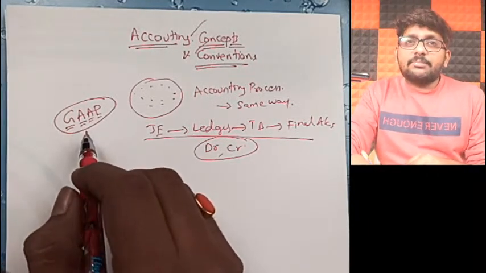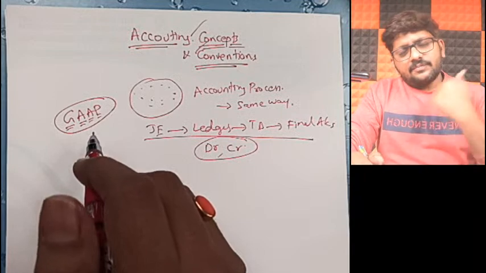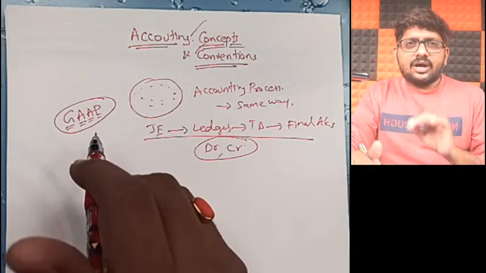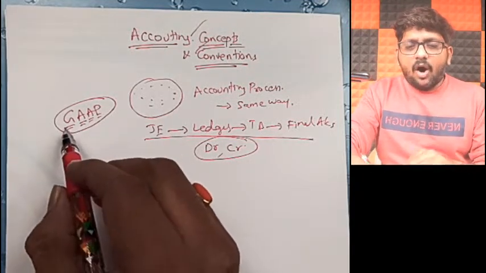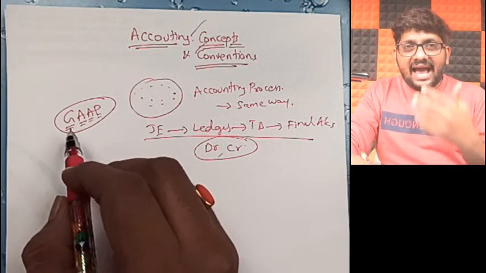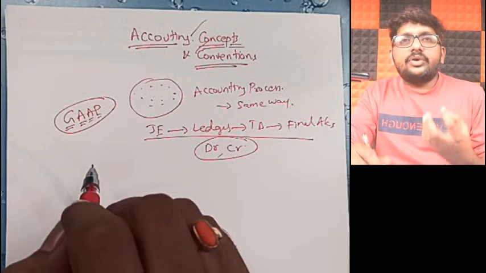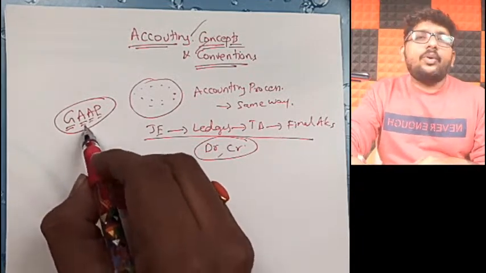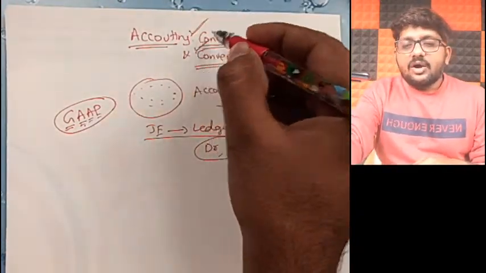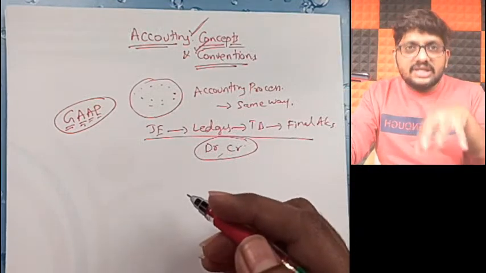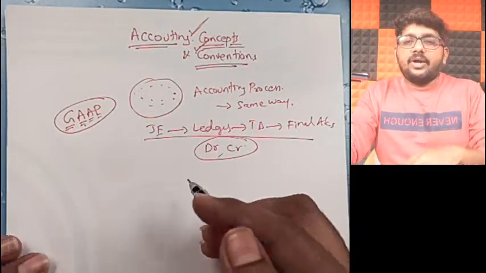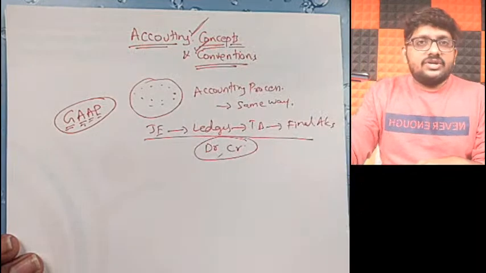Who is generally accepting? Everybody on this earth. Whoever is doing accounting professionally, they all agree, they all accept these generally accepted accounting principles, and they do accounting in that way. And GAAP is discussed in the form of concepts and conventions.